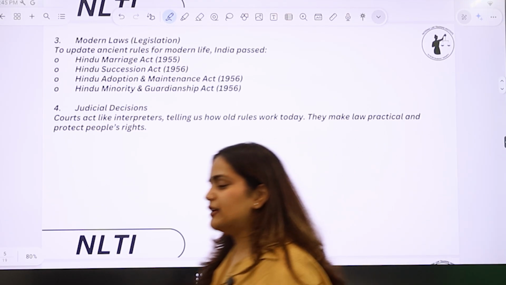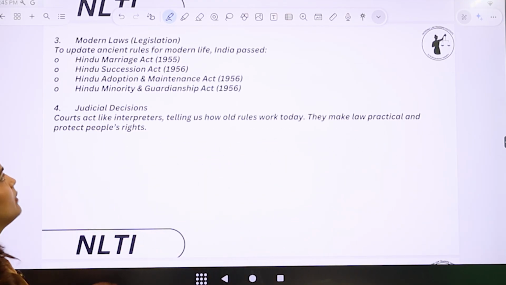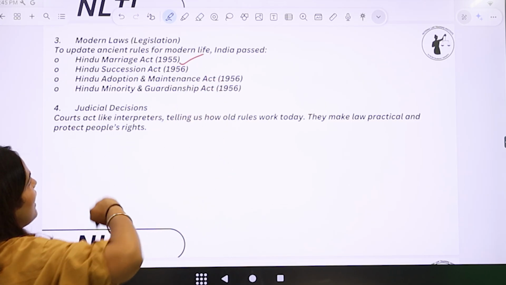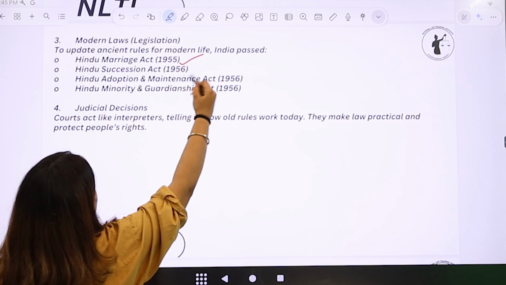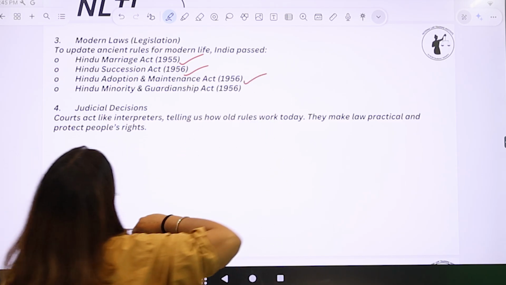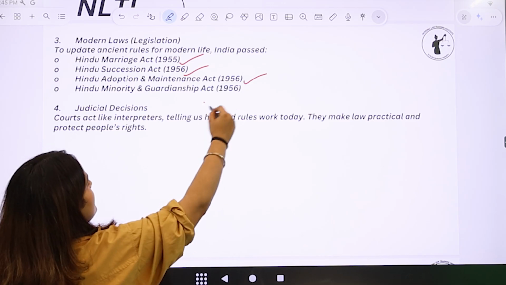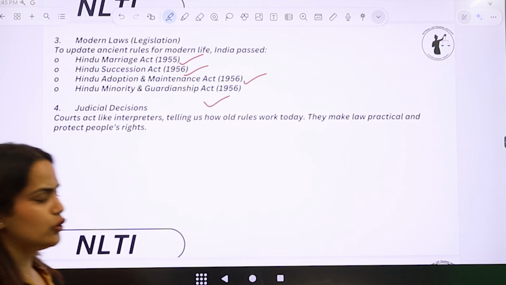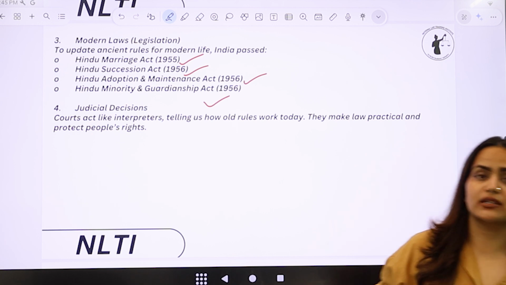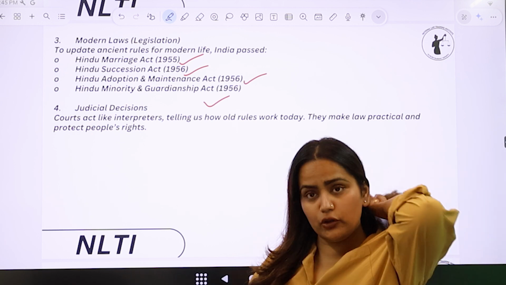If we talk about today's world, we have all these laws, all these legislations. First is the Hindu Marriage Act of 1955. Then we have the Hindu Succession Act of 1956, the Hindu Adoption and Maintenance Act of 1956, and the Hindu Minority and Guardianship Act of 1956. So these are the major legislations which deal with all the civil matters concerning the Hindus.